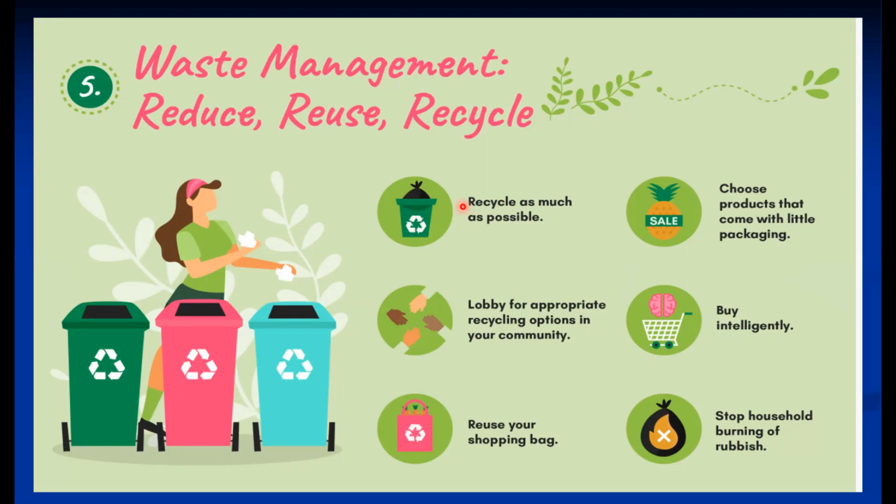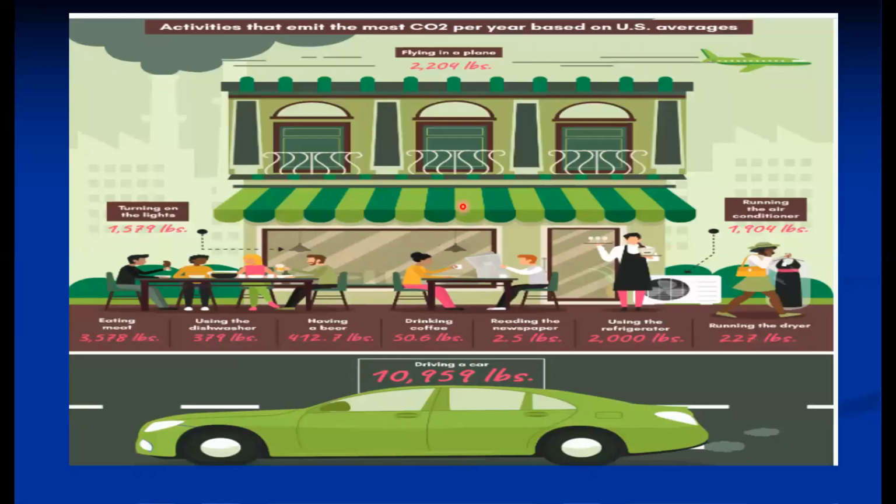Buy intelligently, then stop household burning of rubbish. Most of the time we illuminate our houses with decorative lighting, so avoid that. These are some practices; if we follow them, we can reduce the carbon footprint and the carbon emissions. So these are the five major areas. If you look into them and follow the practices, it will definitely be helpful for reducing carbon emissions.